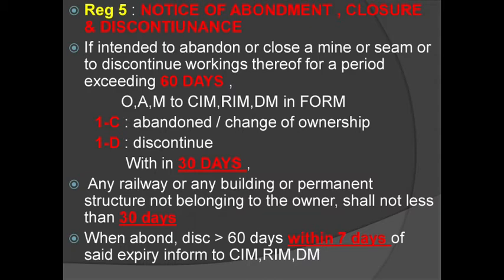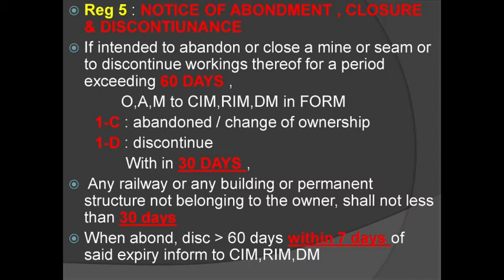Next point, any railway or any building or permanent structure not belonging to the owner shall not be less than 30 days. Is there any permanent building which does not belong to the owner? When a mine is abandoned or discontinued for more than 60 days, the owner, agent, manager have already given form 1C or 1D to the CIM, RIM and DM.